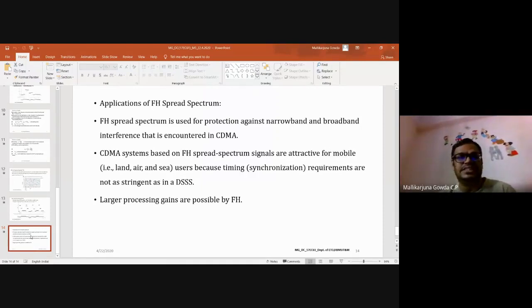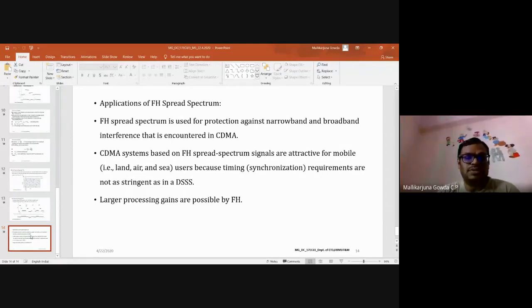So frequency will change. As I said, FHSS is used for protection against the narrowband and broadband interference that is encountered in the CDMA application. Especially CDMA based on FHSS is more attractive for mobile users like land, air, or sea, because the time synchronization requirements are not as stringent as direct sequence spread spectrum.